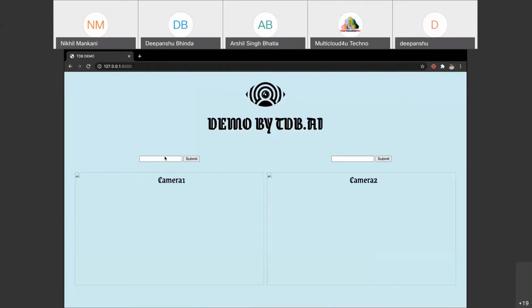I have two of my mobiles running IP Webcam, which is basically used for streaming your mobile camera feed to wherever you want. It is basically on the cloud, so we are fetching the feed from there and displaying it over here. Now I will simply add the IP address of the IP camera which I have got.